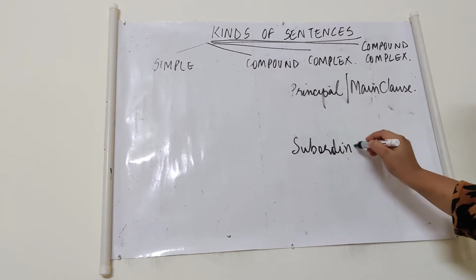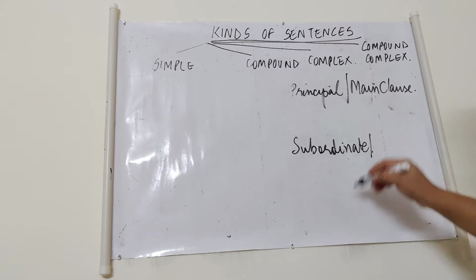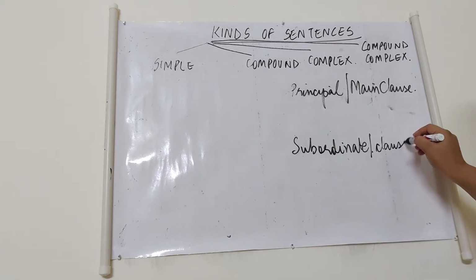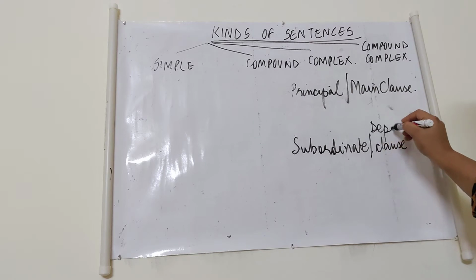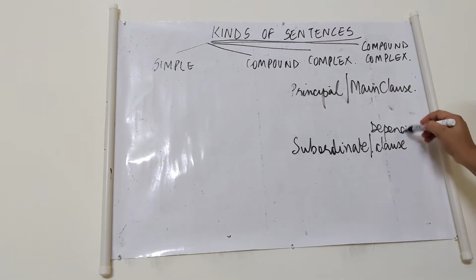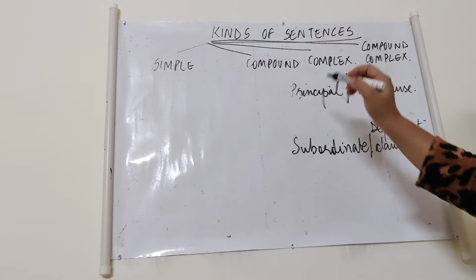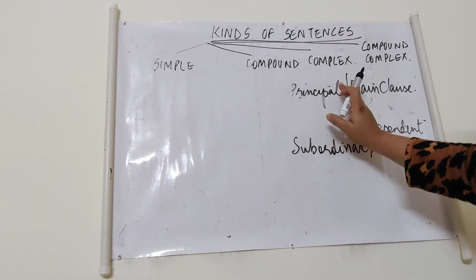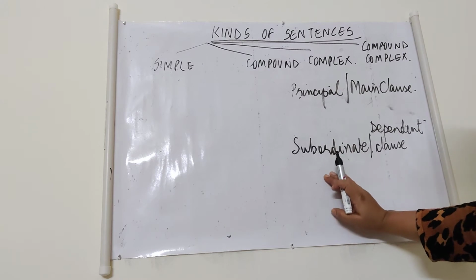A subordinate clause is also called a dependent clause, and the principal clause is the independent clause. So you should be clear with what is a principal clause and what is a subordinate clause.